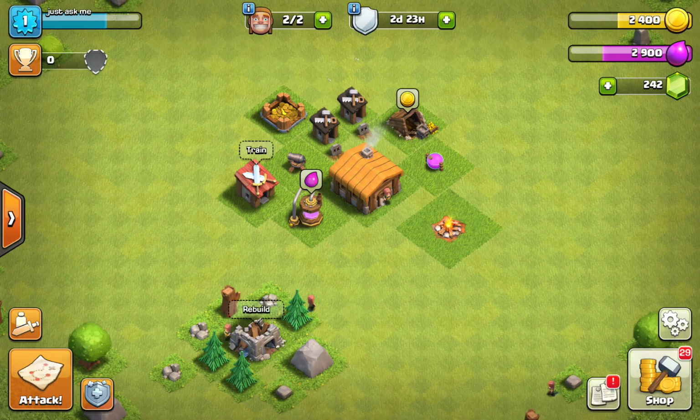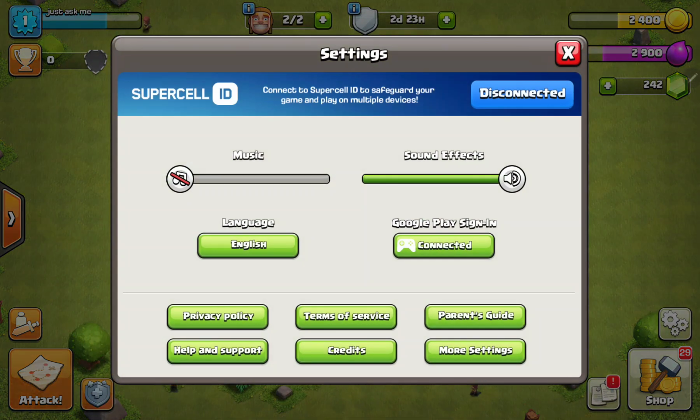Now, click on the settings icon at the lower right corner of the screen, and here you can find the second option, the sound effects, and just click on the circle and pull on the line. And now the sound effects are disabled.